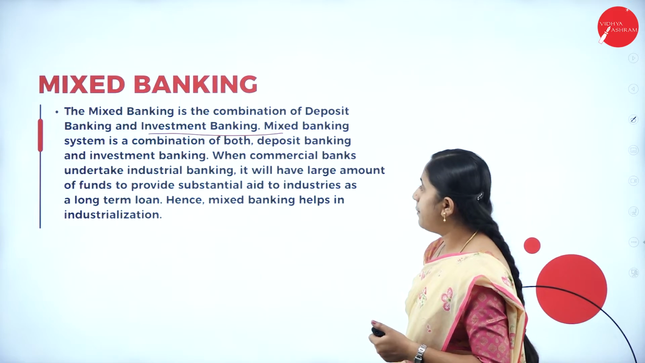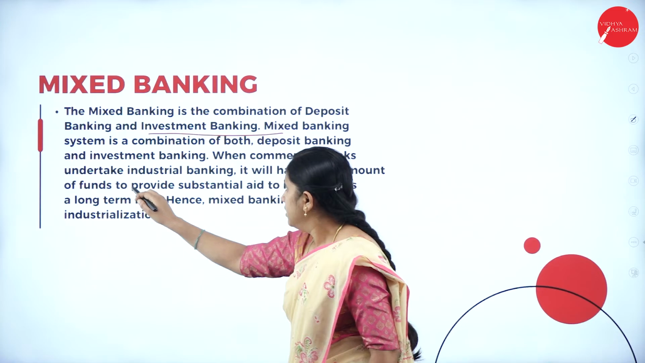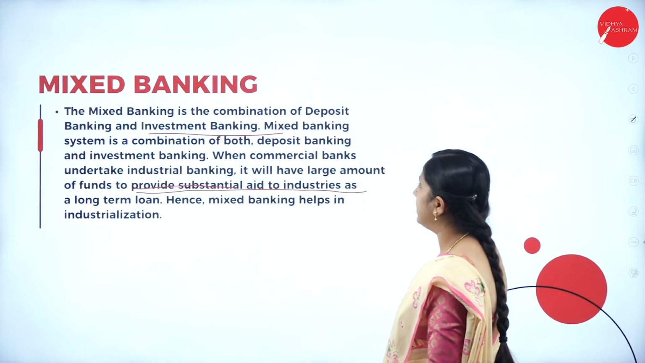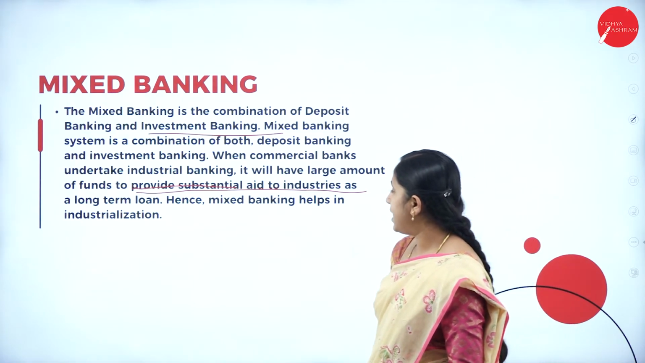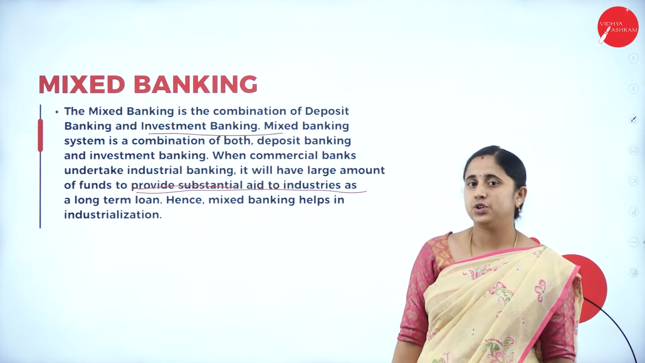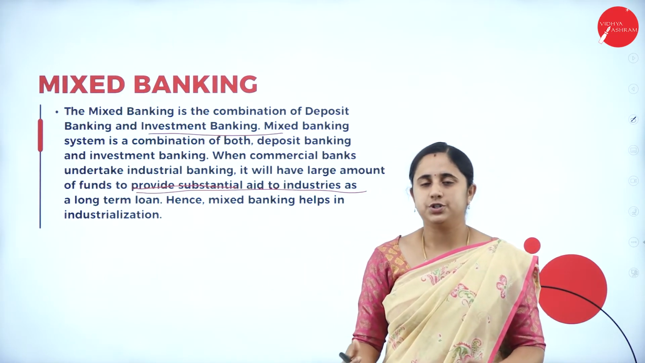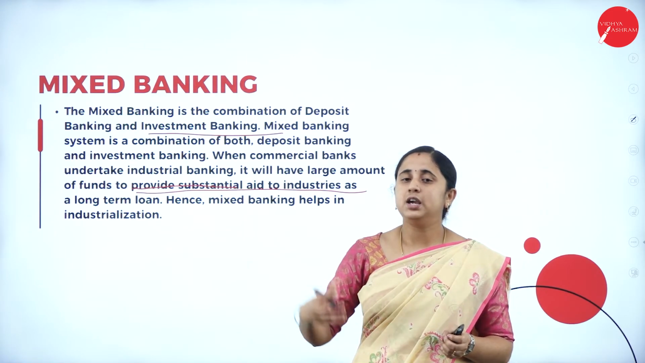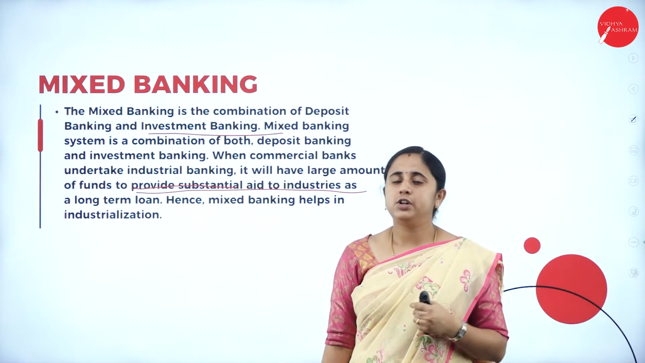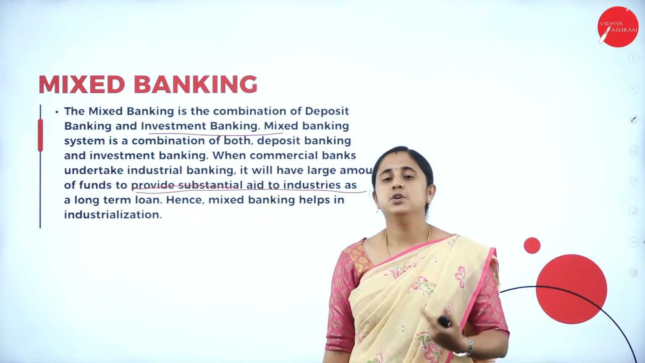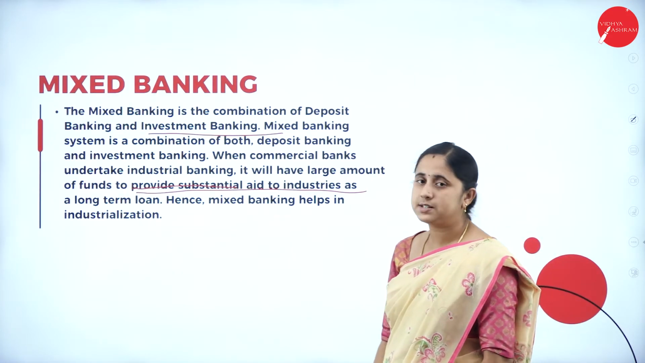So next, when commercial banks undertake industrial banking, they will have a large amount of funds to provide substantial aid to the industries as long-term loans. Hence mixed banking helps industrialization. They accept deposits from the public, so now they have a large fund to invest, and they can utilize this money for industrial purposes. So it helps industrialization. They can give long-term loans for industrial purposes, so it helps to develop industry in the economy. So this is all about mixed banking.